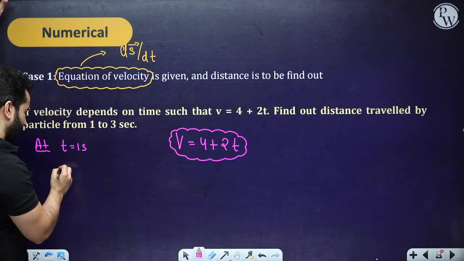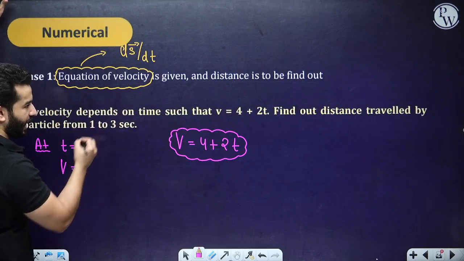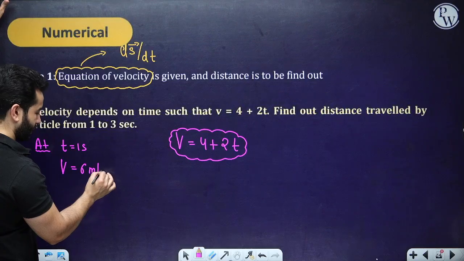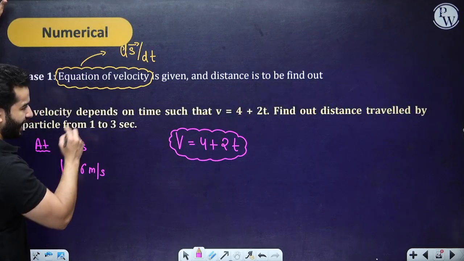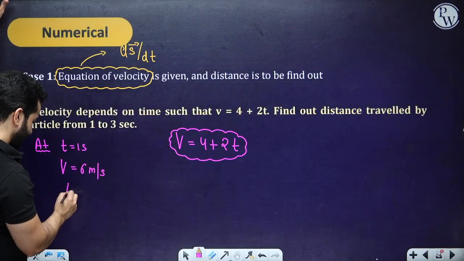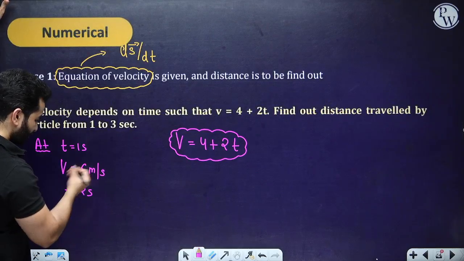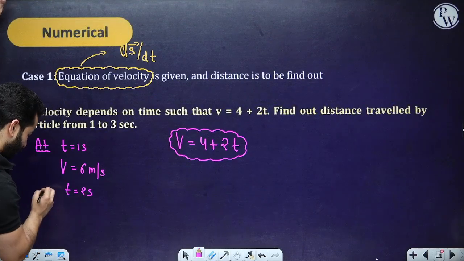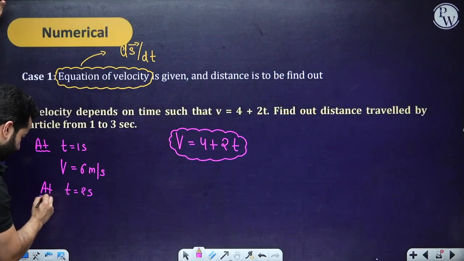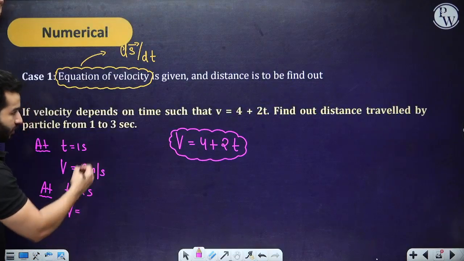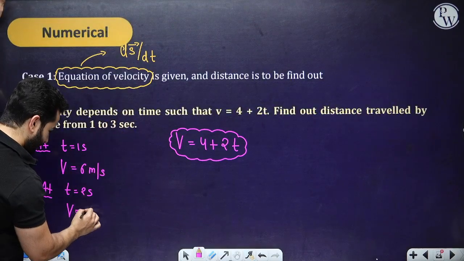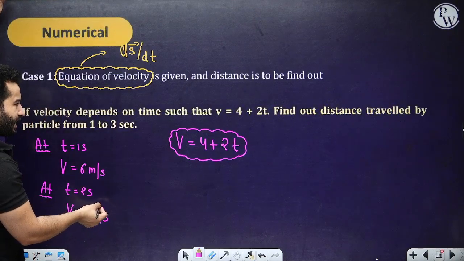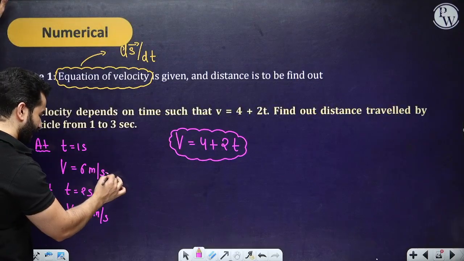Yes, I can absolutely find out. At t equals 1 second, the velocity is 6 meter per second. Everything is in SI units. And at t equals 2 seconds, I can find out the velocity, it's 8 meter per second. And again, at 3 seconds, it will increase.